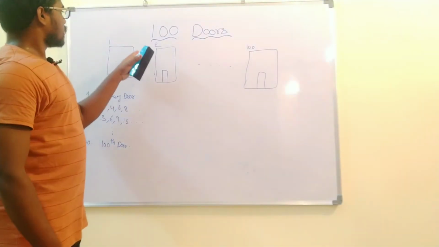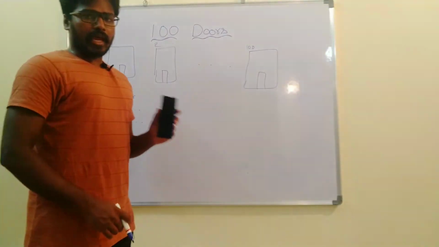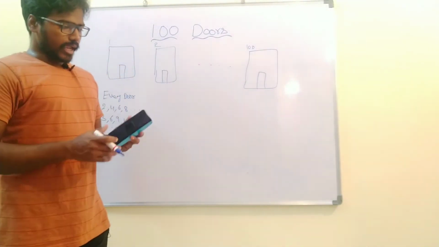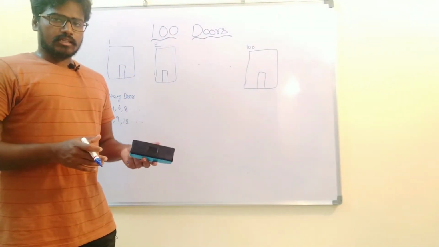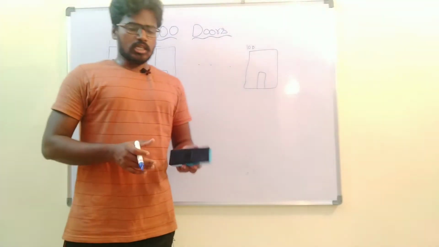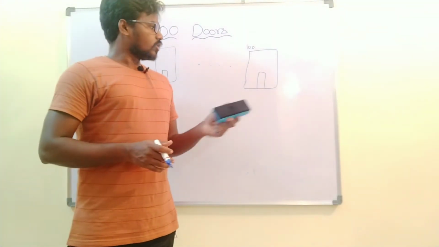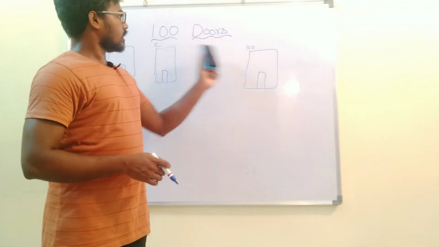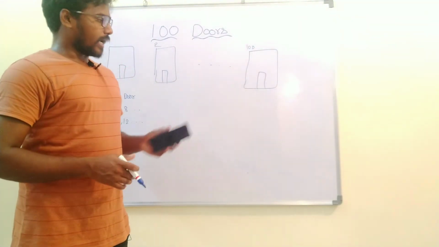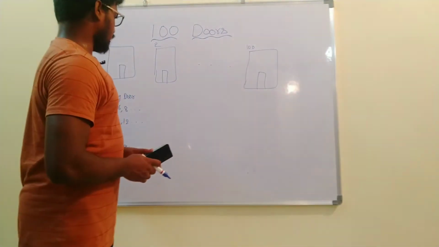If you find for every number the factors of that number, if the number of factors is even, then the door will be closed. If the number of factors is odd, then the door will be opened. So you don't need to find for all the numbers 1 to 100. There is a pattern. Let's see what is that pattern.